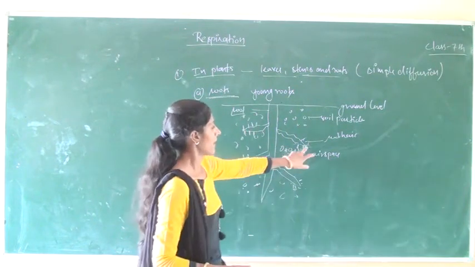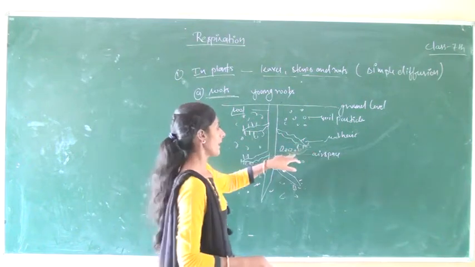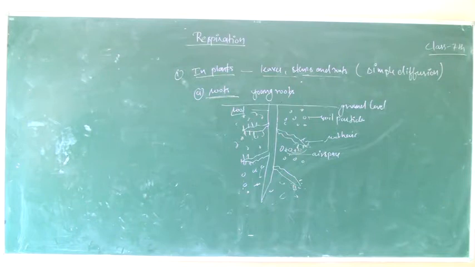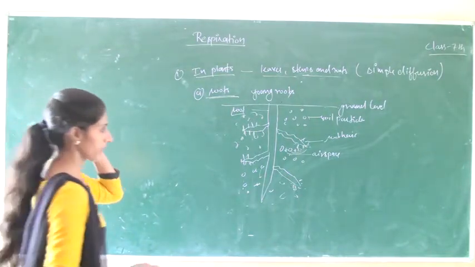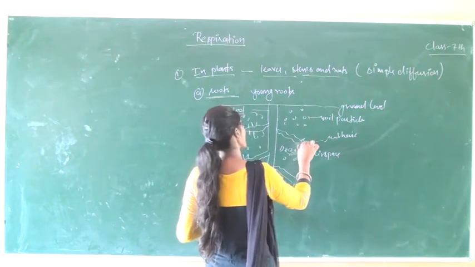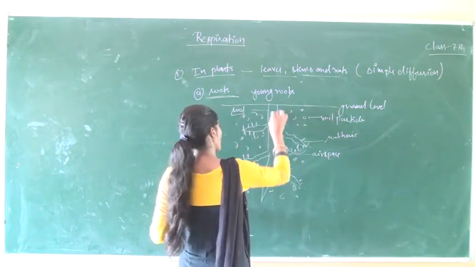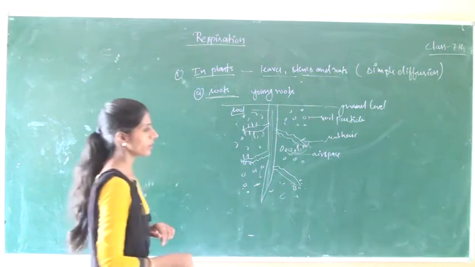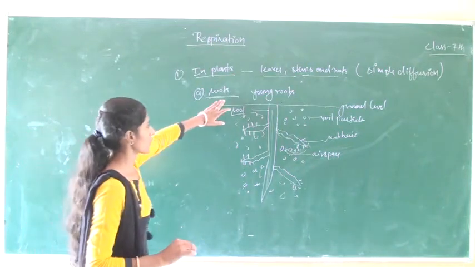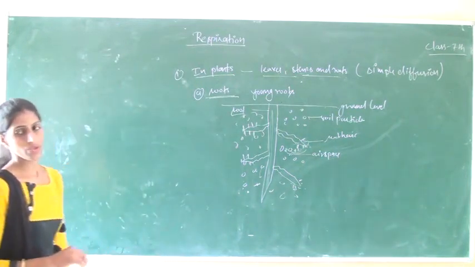This oxygen enters into the root hair by the process of simple diffusion and reaches the other cells of the root for respiration, and this oxygen further reaches other cells of the plant for respiration. So this is the process of respiration in roots.